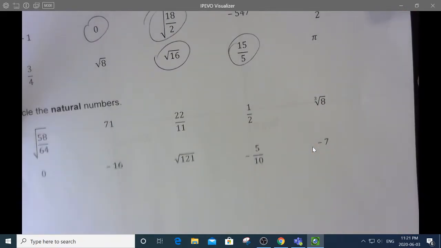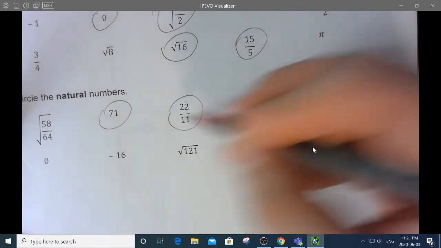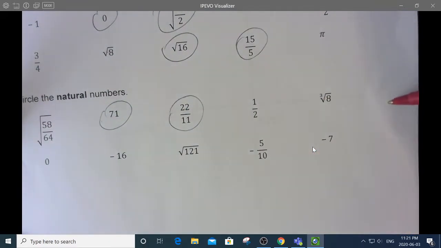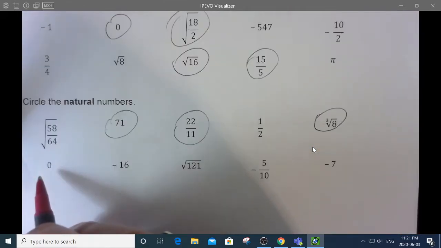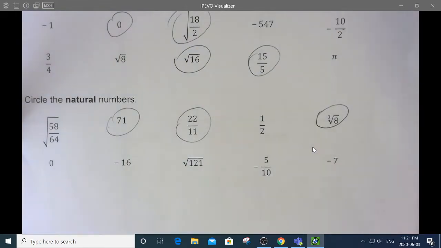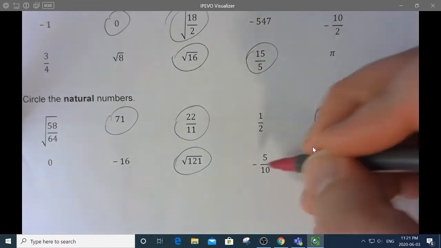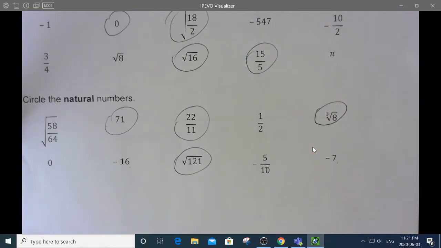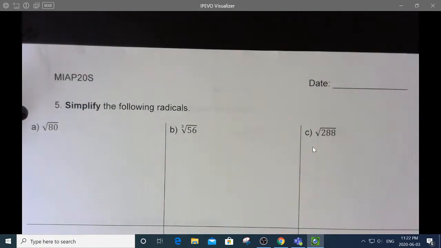Circle the natural numbers. That means numbers we count with. That's irrational. That's a counting number. That's 2. That's a counting number. That's a half. That's not a counting number. The cube root of 8 is 2. I can count with that. 0 is a whole number. It is not a natural number. You don't need 0 to count with. You don't count with negatives. That's 11. That's a counting number. That's not a counting number. And that is not a counting number. So once again, it's 4. Okay. So expect a few questions like that on the test.